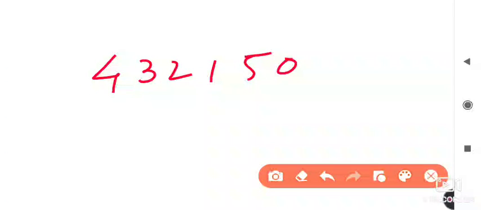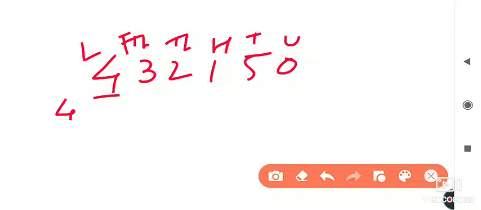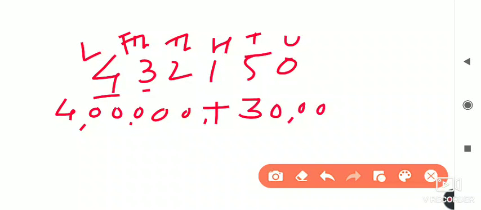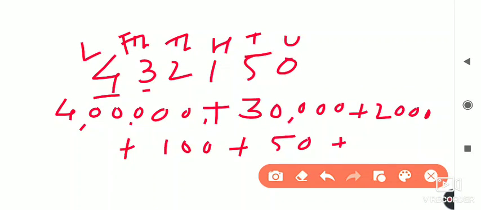For its expanded form, you have to write unit, tens, hundreds, thousands, ten thousands place, and then lakhs. The 4 is present at the lakhs place, so first we have to write 4 lakh. 3 is present at the ten thousands place, so its place value is 30,000. Plus 2 is present at the thousands place, so its place value is 2000. Then plus 1 is present at the hundreds place, so 100, and 5 is present at the tens place, 50, and at the unit place the answer is 0. In this way its expanded form is written.